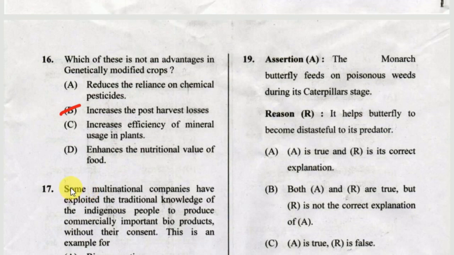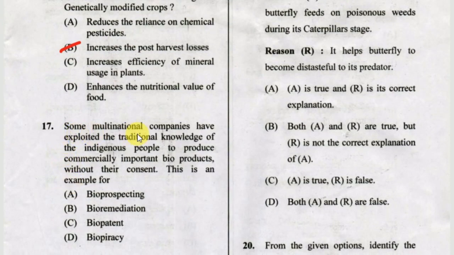Next one, some multinational companies have exploited the traditional knowledge of the indigenous people to produce commercially important bioproducts without their consent. This is an example for option A, bioprospecting, option B, bioremediation, option C, biopatent, option D, biopiracy. The correct answer is biopiracy.